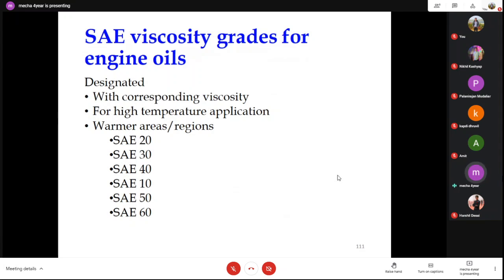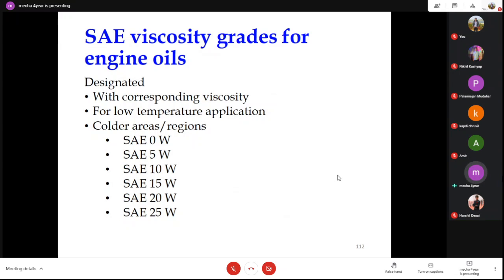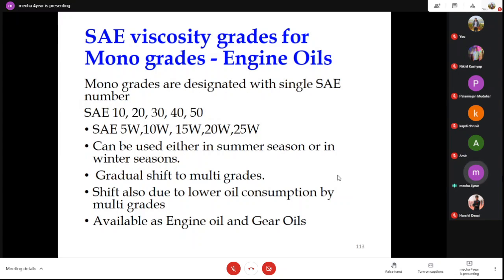So the SAE viscosity grades have 20, 30, 40 with the corresponding viscosity at high temperature, for application in warmer areas. Again, viscosity index with corresponding viscosity. Now come to the other SAE grades for colder areas. These are the monograde SAE numbers, SAE 10, 20, 30, 40, used for automobiles. ISO is for standard oils, which are generally base oil. They also have additives, but not as much additive as gear oil or automotive oils have.